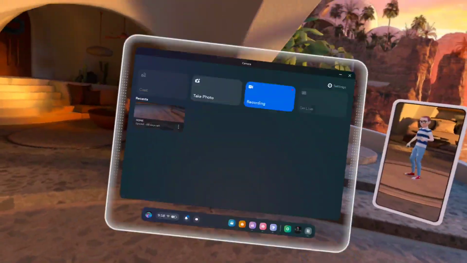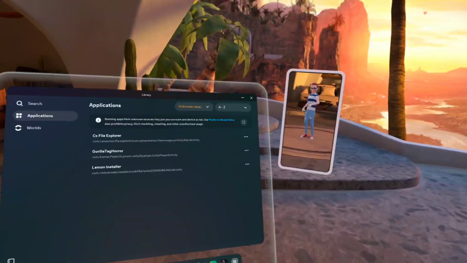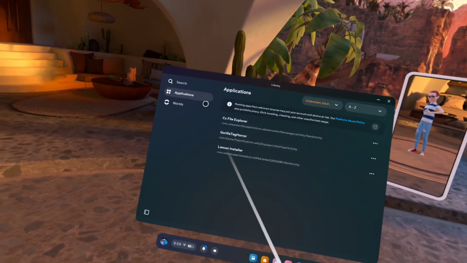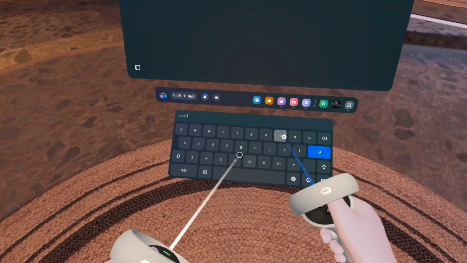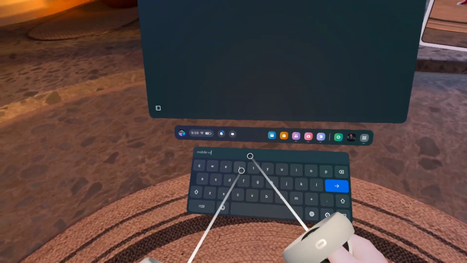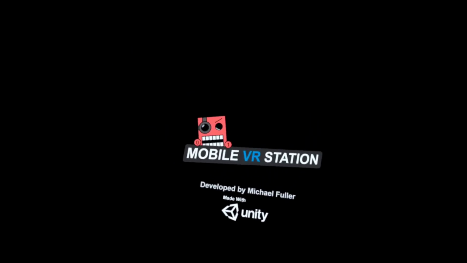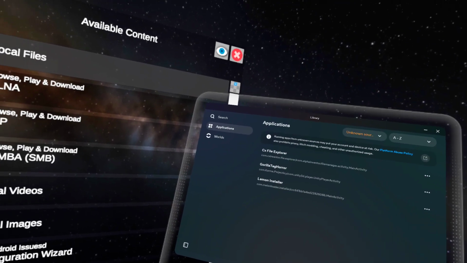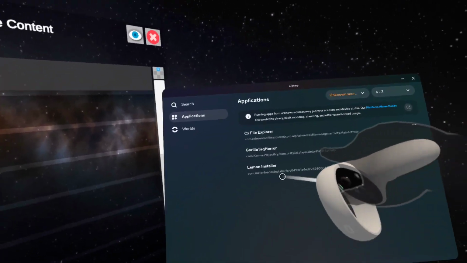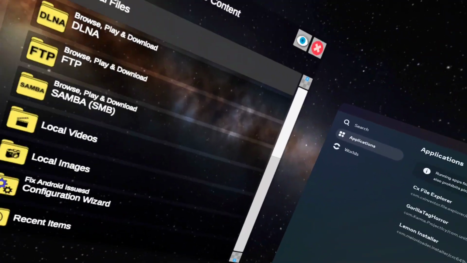So guys, you've probably come here wanting to download a game with Mobile VR Station. Or let's see, search File Explorer or Gorilla Dagger or Lemon Installer.